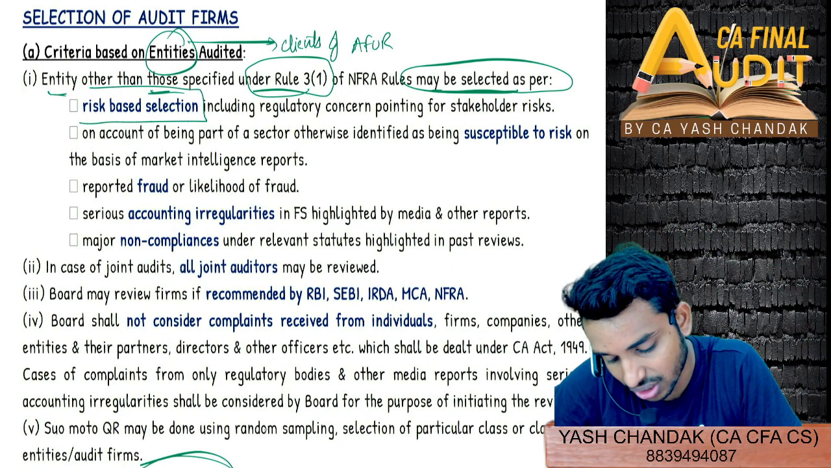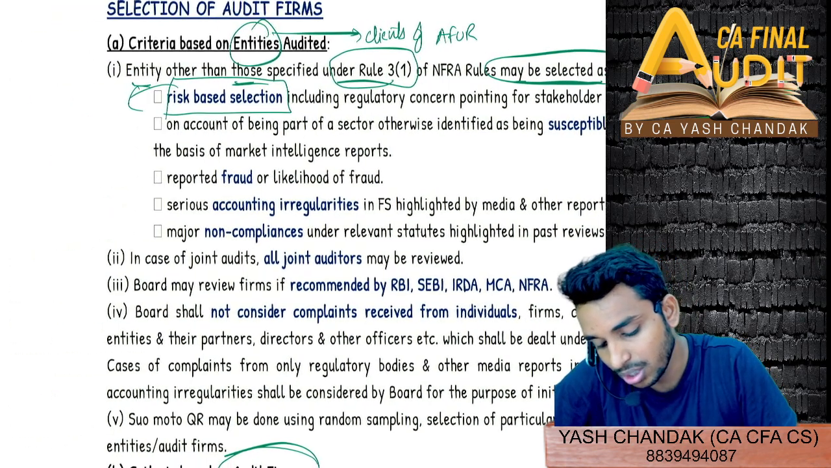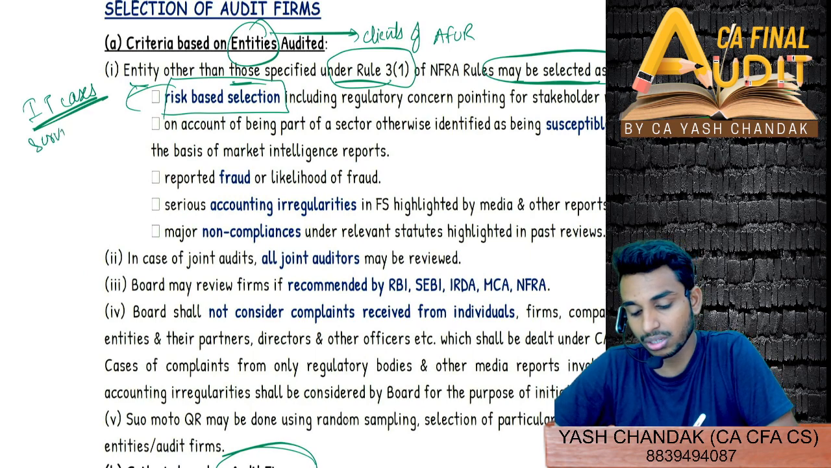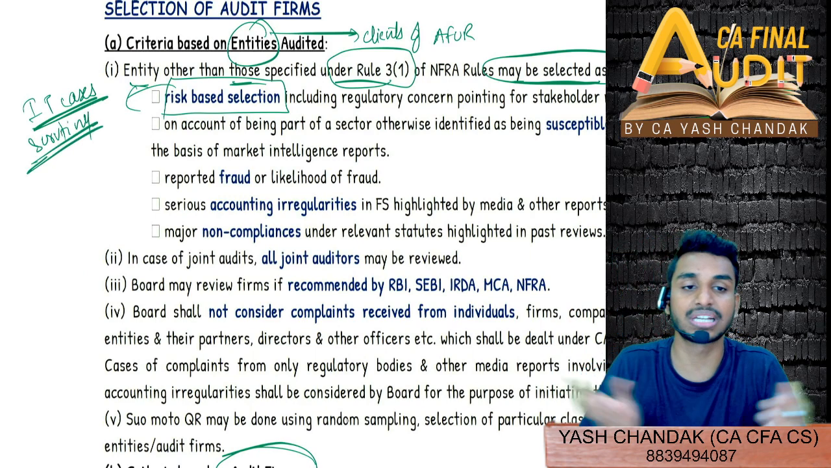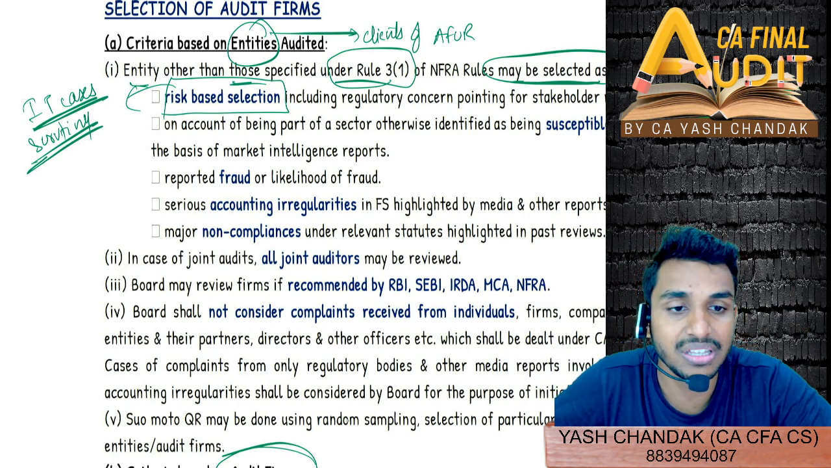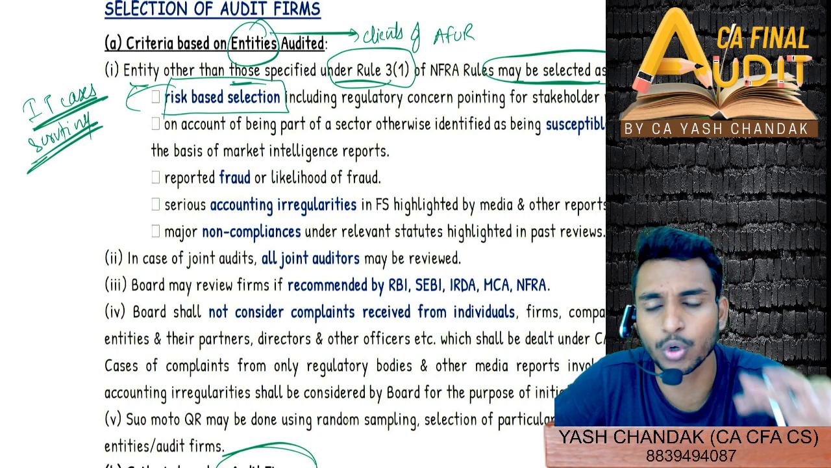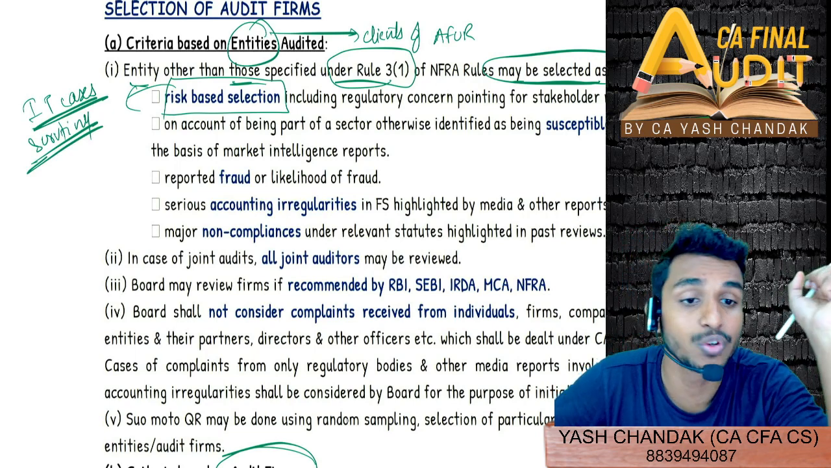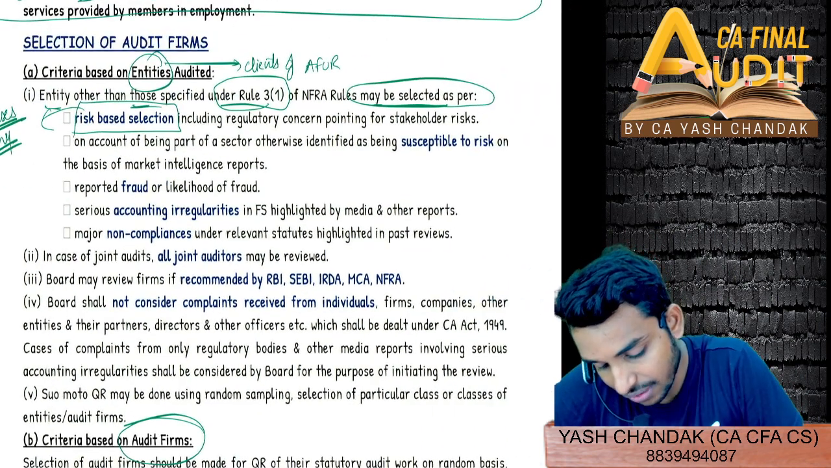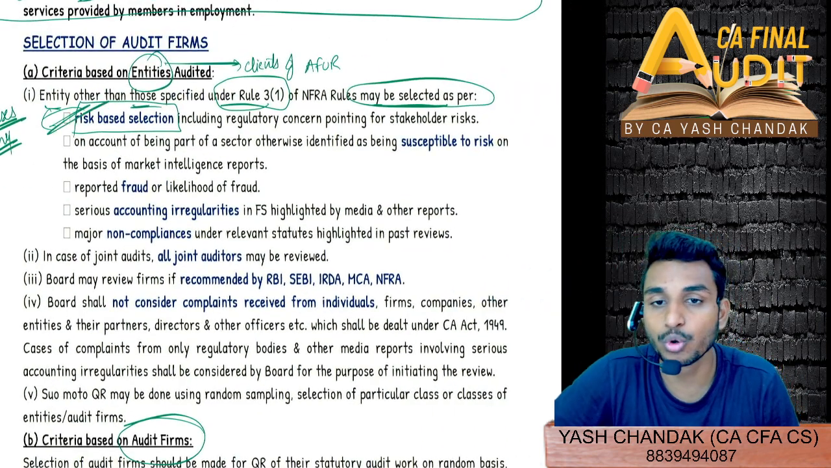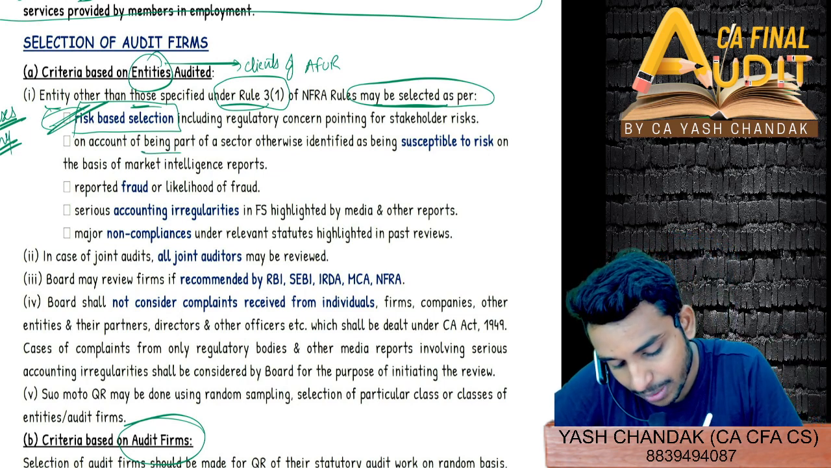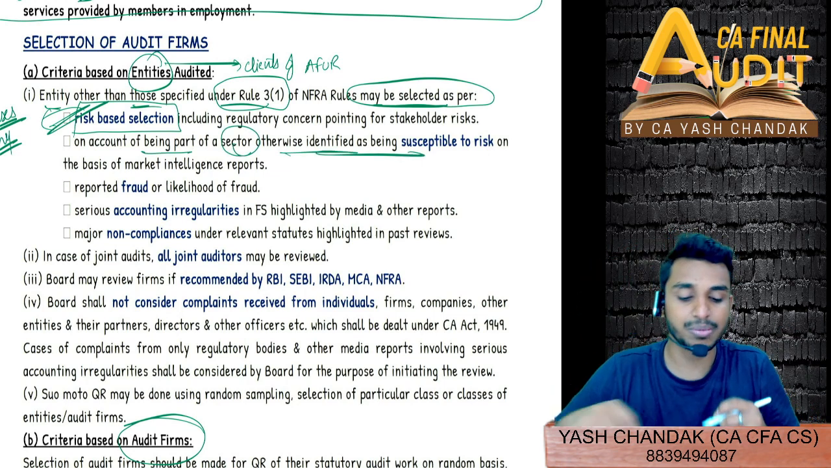based on risk-based selection. Risk-based selection, do you remember? Do you know how income tax cases are selected? Based on scrutiny, right? For scrutiny cases, how are they selected? Based on risk. There is a certain system followed by the income tax department, automated, in which they automatically select a few cases on risk basis. So that is how even the Quality Review Board can select these entities based on risk-based criteria, on account of being part of a sector otherwise identified as being susceptible to risk.